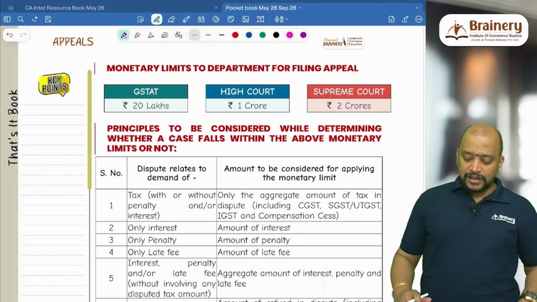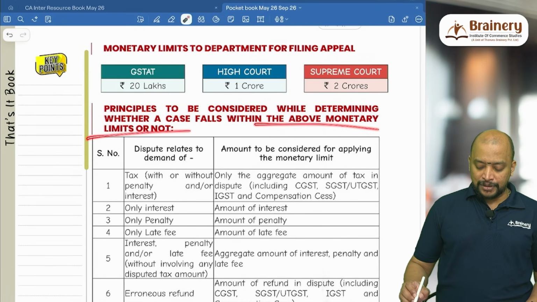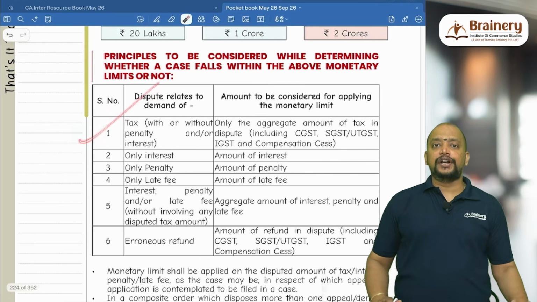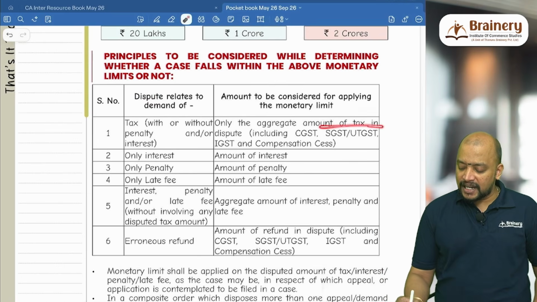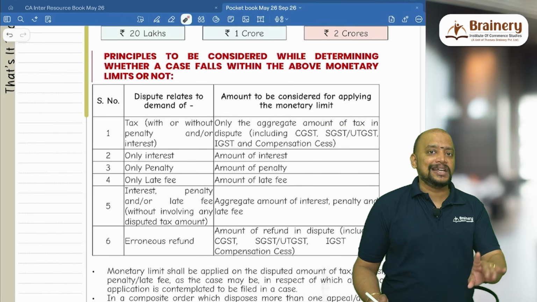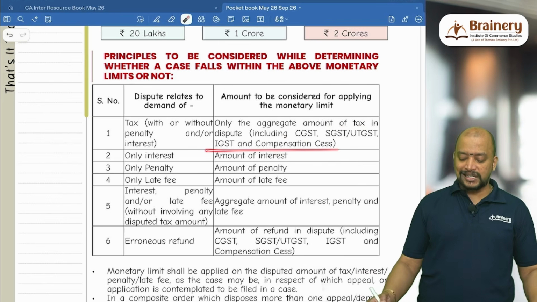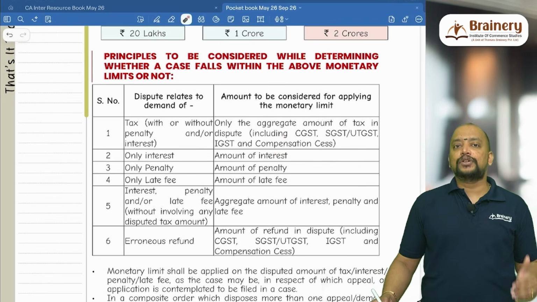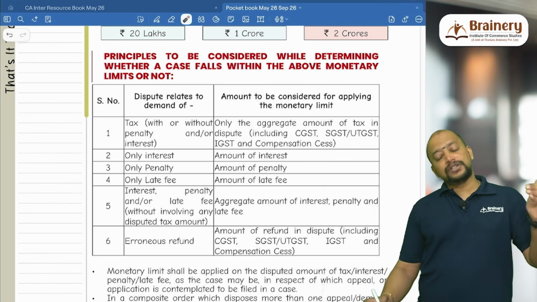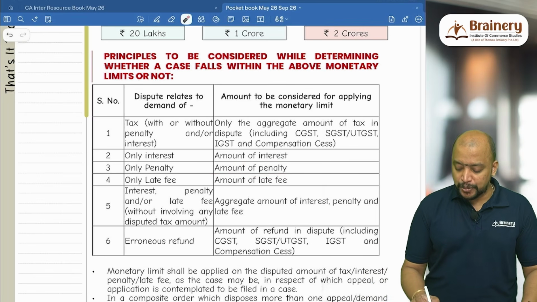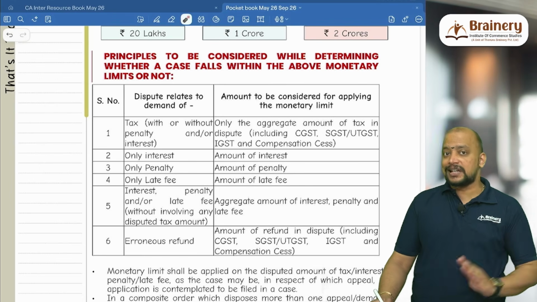There are some principles to be considered while determining whether a case falls within the above monetary limit or not. If the dispute is related to tax, either with or without interest and penalty, then only the aggregate amount of tax in dispute, don't see anything else, including CGST, SGST, UTGST, IGST and compensation cess. If only interest is in dispute, see only the amount of interest. If only penalty is in dispute, see only the penalty. If late fee is in dispute, see only the late fee. What if interest, penalty and late fee are in dispute? Then see all three together.